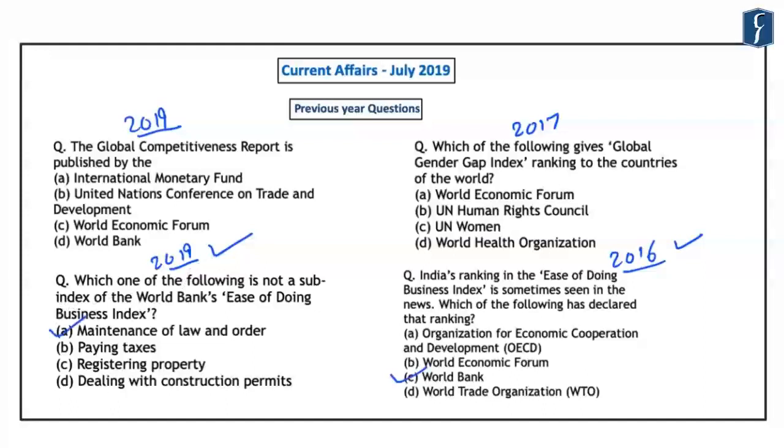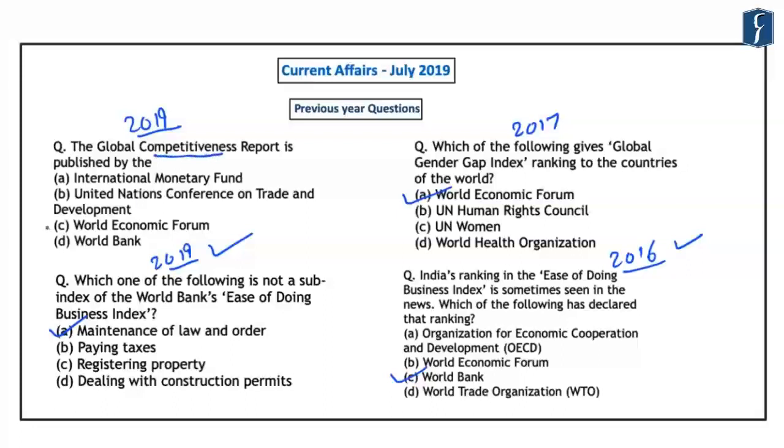Further, if you look at the question that was asked in 2017, it reads which of the following gives global gender gap index ranking to the countries of the world. And the correct answer here was World Economic Forum. Again, in the year 2019, a question was asked related to the global competitiveness report, and it is published by which of the following.